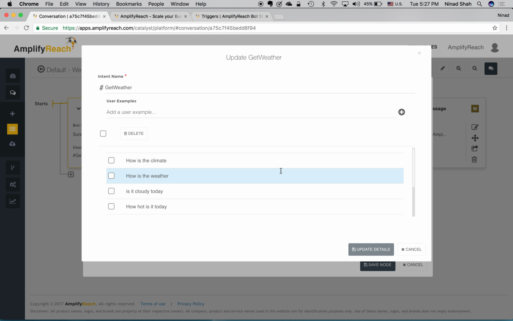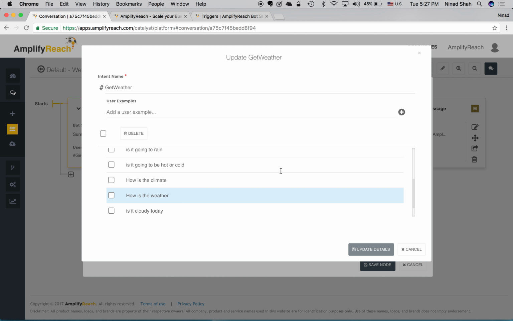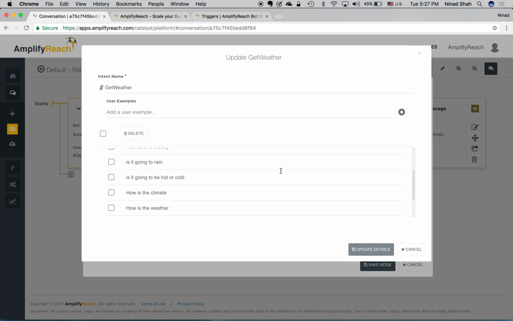So let's say if I have to ask the bot for weather information, I may say how hot is it today in Austin? Is it cloudy today in New York? How is the weather in Pune? Similarly, we have added different training examples here.